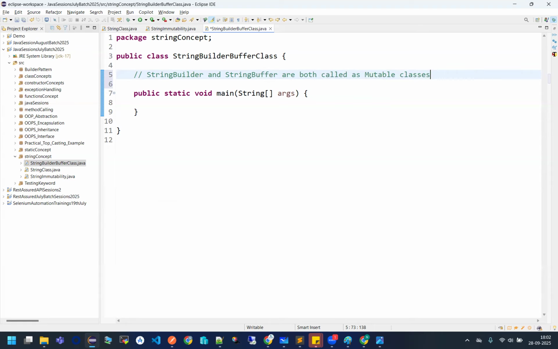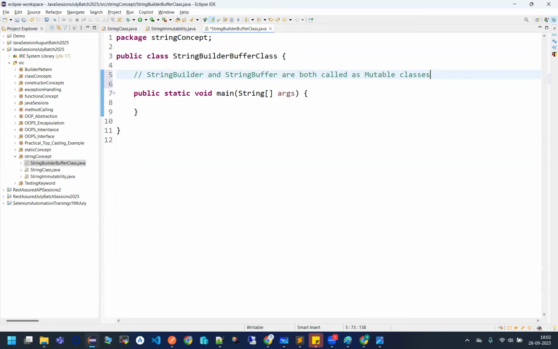But let us discuss more about it. So tell me, first of all, if you are going to create a value like Selenium Java with the help of a string builder or buffer class, where are they going to be stored? Inside the SCP or where? No. They don't follow the concept of string constant. Why?